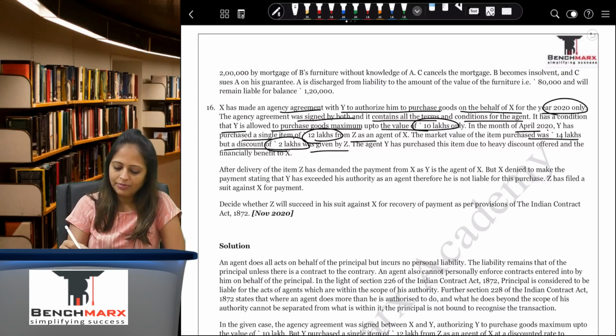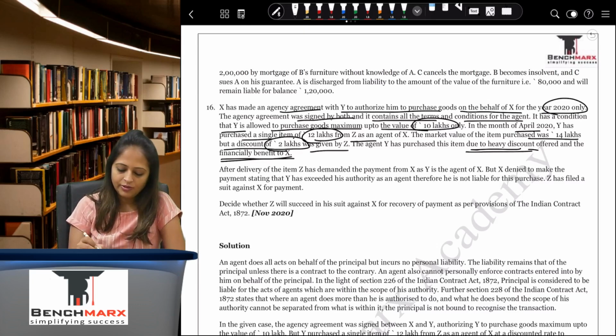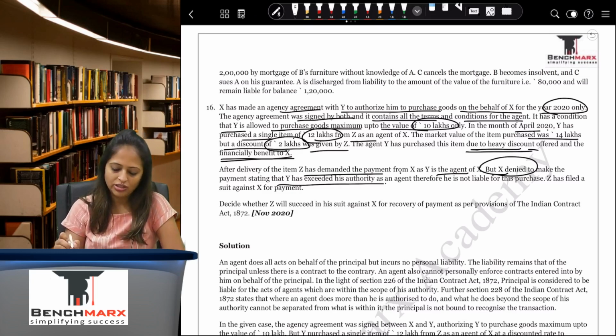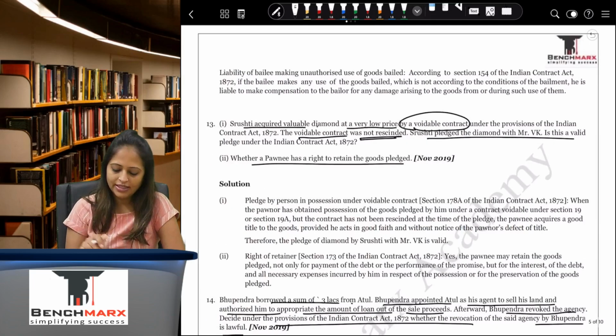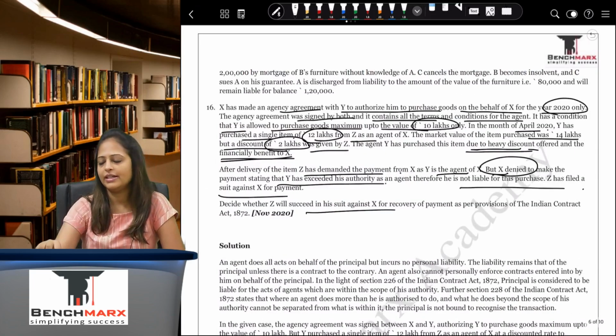The agent Y had purchased this item due to the heavy discount offered and for the financial benefit of X. After delivery of the item, Z had demanded payment from X as Y is the agent of X, but X denied making the payment, stating that Y had exceeded his authority as an agent, therefore he is not liable. Z has filed a suit against X. Whether Z will succeed in the suit filed against X.